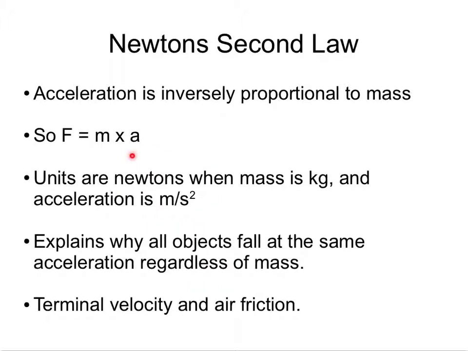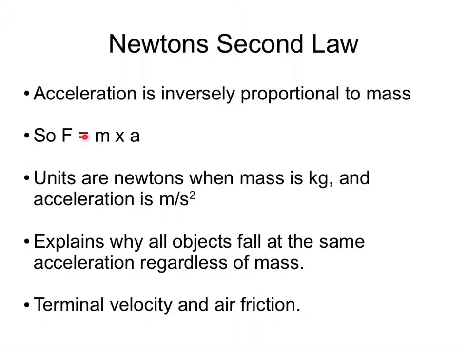The units for the force are newtons when the mass of the object is in kilograms and the acceleration is in meters per second squared. So the simplest case is if you've got a mass of 1 kilogram and it accelerates at 1 meter per second squared, then you know that the force on it must be 1 newton.